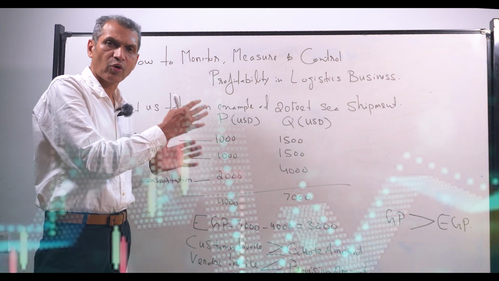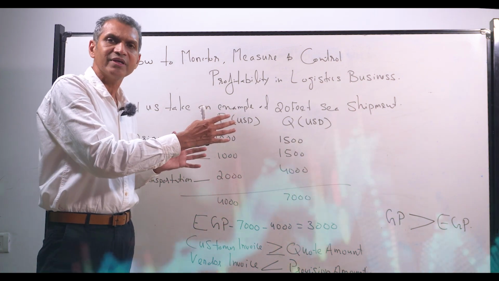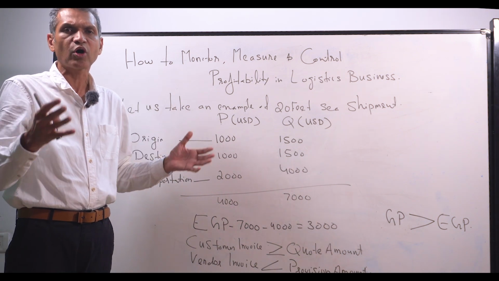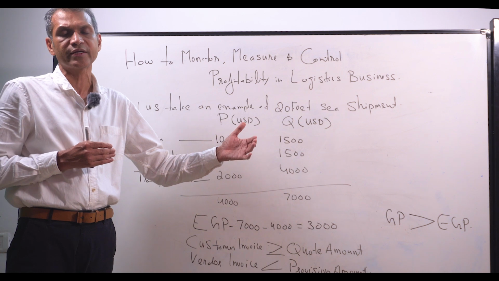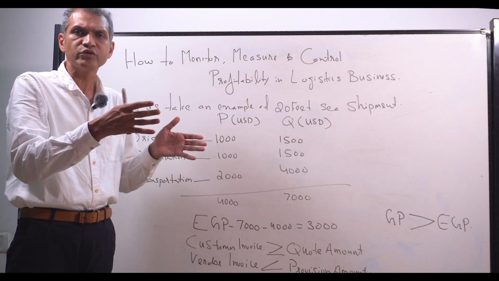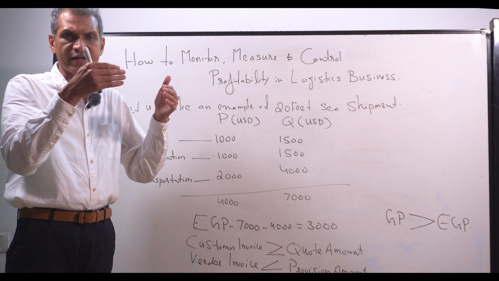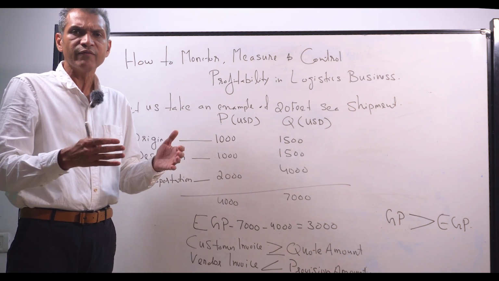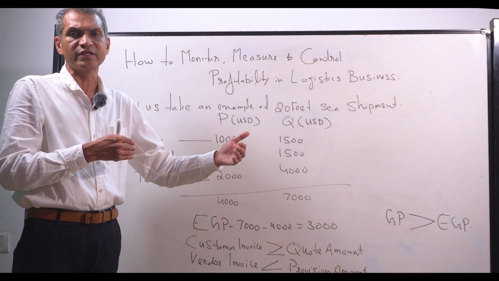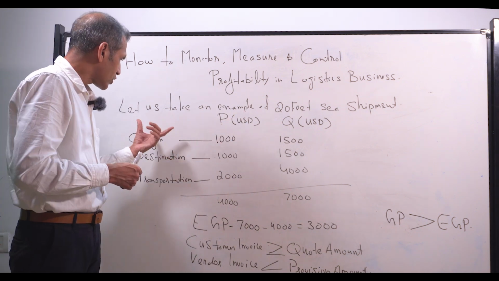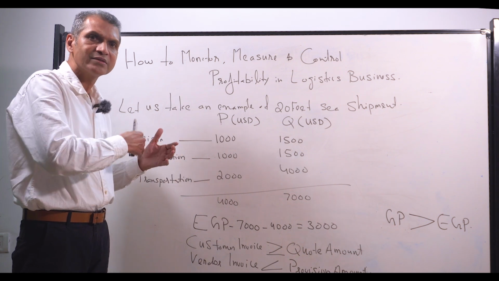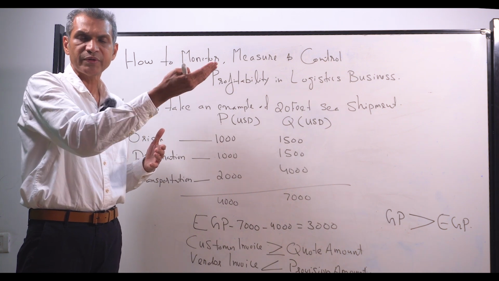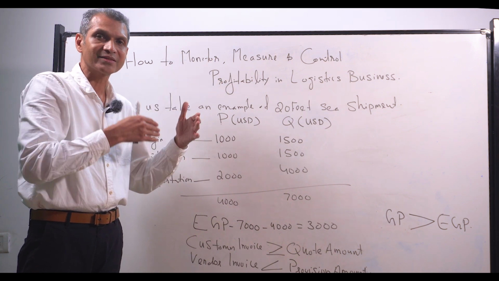If we are following proper software which supports all these scenarios, we will be able to find out that for a particular month, the entire set of jobs can be categorized into these four categories. Even on an individual job, we can go into the details and identify which activities fall into these four categories. Even for a particular category of activity, for example origin charges throughout the month, what is the execution? Origin handling charges will be executed above the EGP, equal to the EGP, less than the EGP, or at a loss.